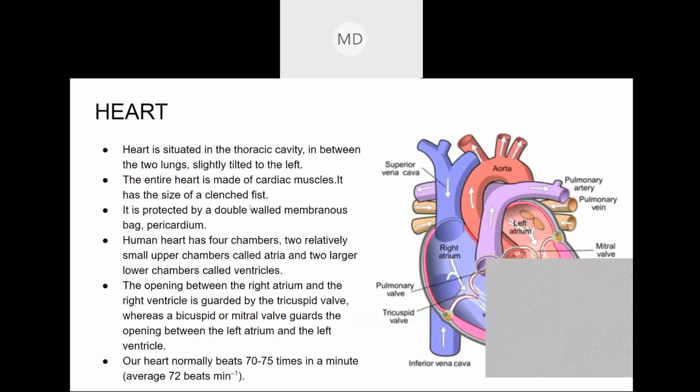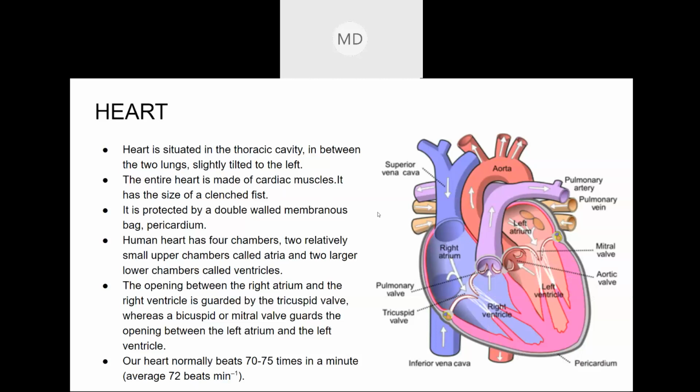So this is the thing, and this is known as the superior vena cava. This is the aorta. You just need to learn to draw this diagram. This is important. It might be asked sometimes to draw the structure of the human heart with labeled diagrams. You need to label the names along with drawing it.